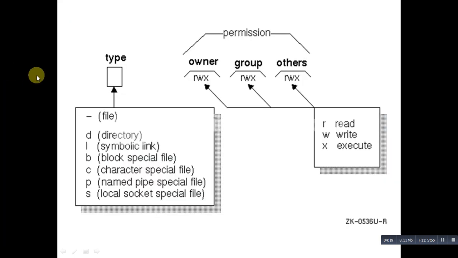That could be anything; that could be a directory. If you create a directory, that will be denoted as d. You can consider it as just telling you that this is a directory, or l for a symbolic link, or b, a block special file, or if it shows a c, then it is a character special file, and if it shows a p, it is a named pipe special file, and if it is s, then it is a local socket special file.